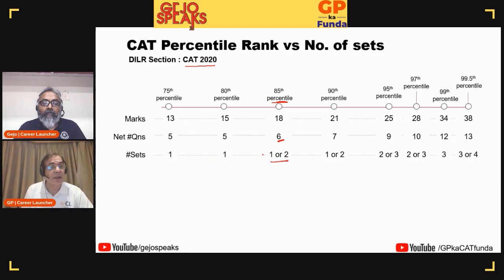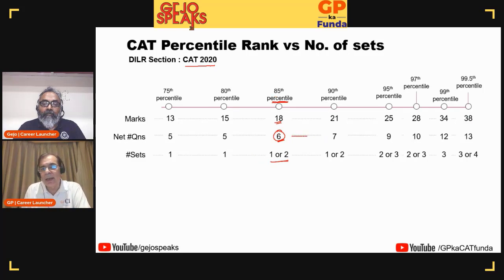Now, if you look at last year, the 3 slots, what is the score you need for a reasonable percentile? I would say my starting point would always be 85 percentile, for which I need about 6 questions. Or which means if I do 1 up to 2 sets, then I should get it. One set, remember, has 6 questions. One set could have 4 questions also. But the point is, if you can do 6 questions correctly and get 18 marks, you will be 85 percentile. And why is 85 percentile sacrosanct? If you are a general category candidate, the sectional cutoff is unlikely to be lower than 85 percentile for any college. Okay. That is why 85 percentile is important.